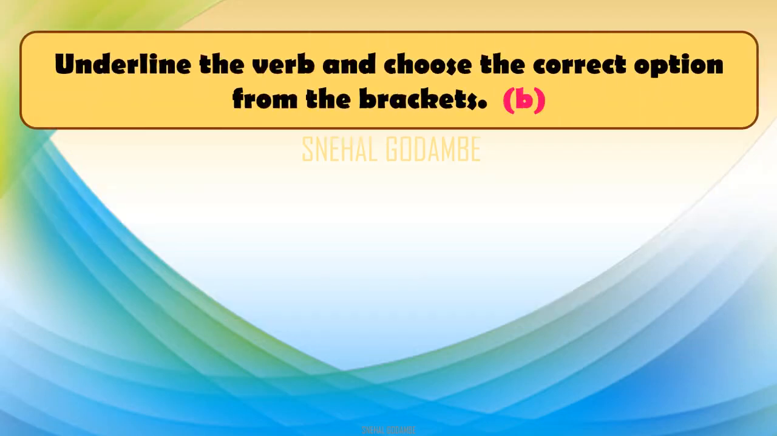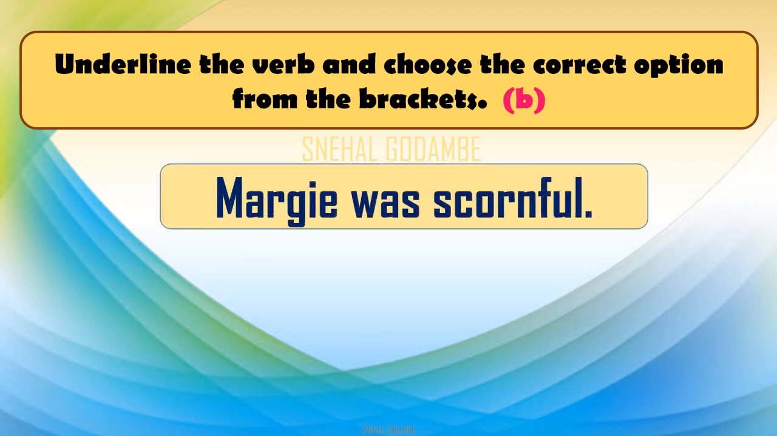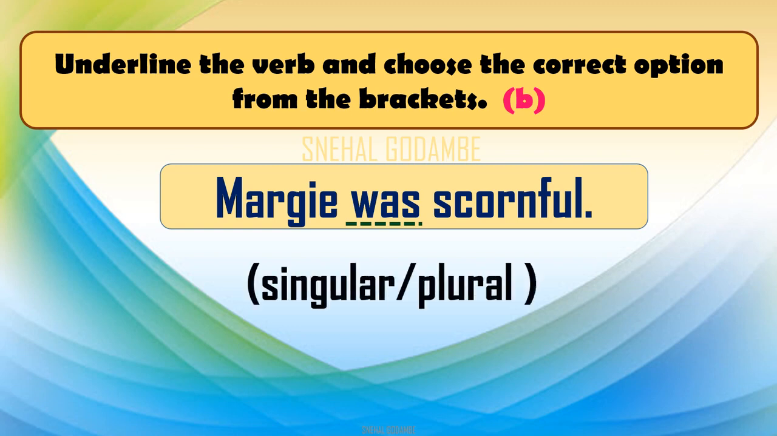So here is B part. We will read sentences one by one. Margie was scornful. Now what is the question for this sentence? Again we have underlined the verb from this sentence, and now we will see the question. Very simple question. Whether this verb is in singular or plural.